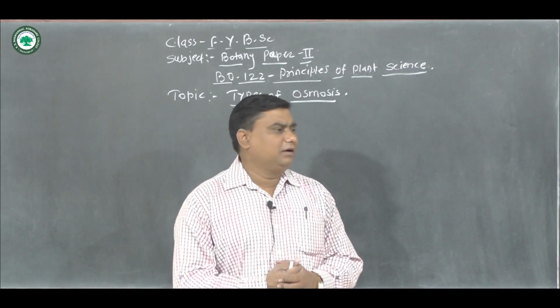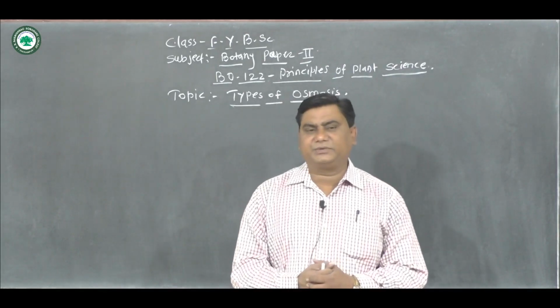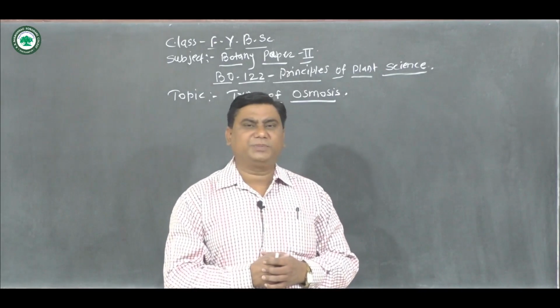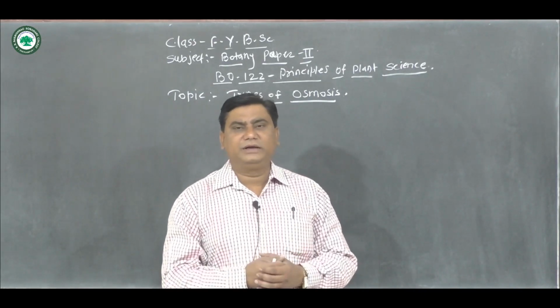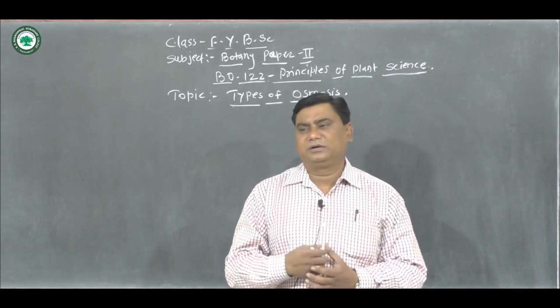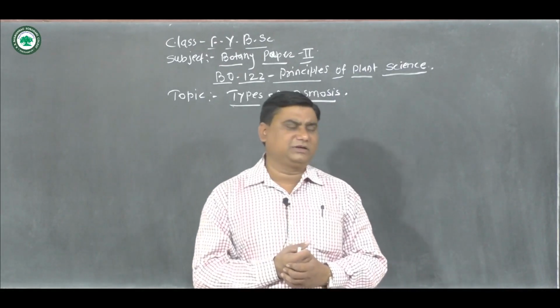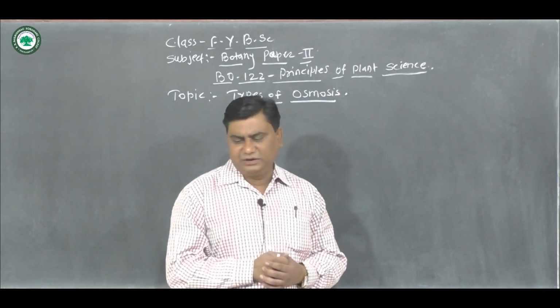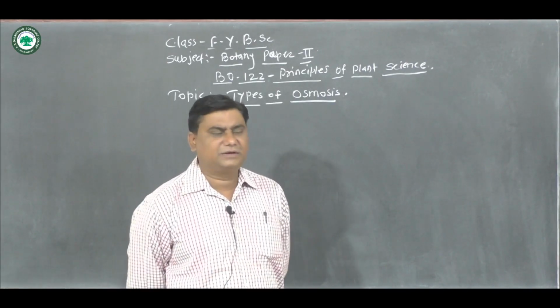I explained very well in the previous video, with the help of the experiment, how the translocation of water takes place from the region of higher concentration to the region of lower concentration.